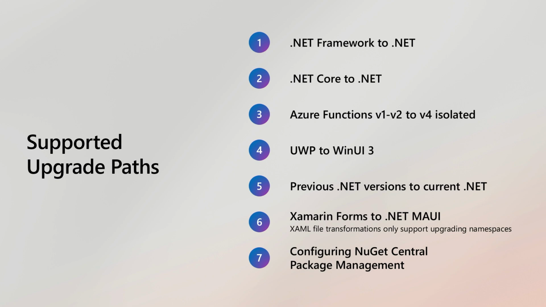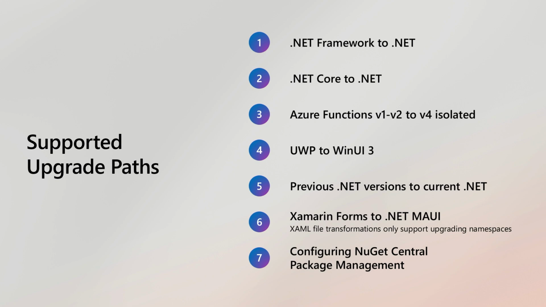.NET Framework to .NET, .NET Core to .NET, older versions of .NET, .NET 5, .NET 6, to the latest version. So you see that there on number 5. Xamarin to .NET MAUI, and that last one is kind of interesting, configuring NuGet Central Package Management. That's going to help you to take all the references to your packages, centralize them in one file, so that you get the same version everywhere. So these are some of the upgrade paths.